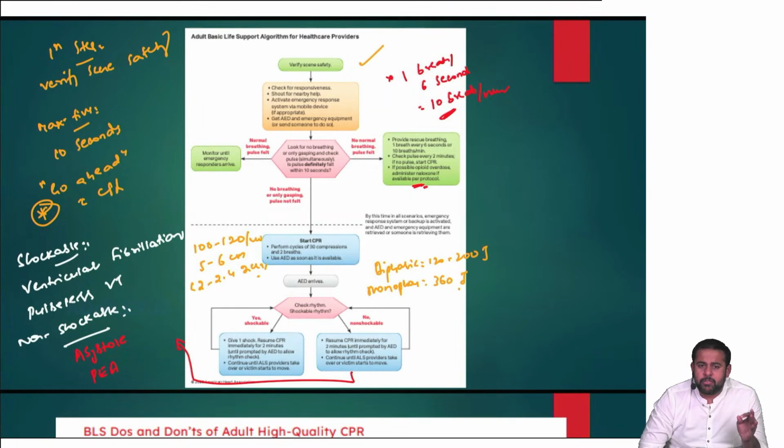The maximum time you can check for pulse is 10 seconds, and the respiratory rate in respiratory arrest is 1 breath every 6 seconds in adults. And what are the shockable rhythms? Ventricular fibrillation, pulseless VT. Non-shockable rhythms are asystole and pulseless electrical activity.